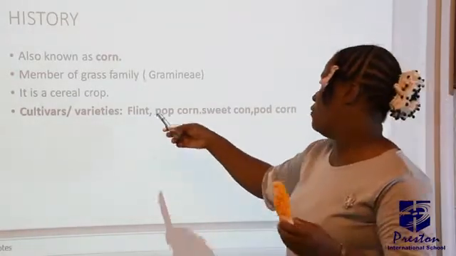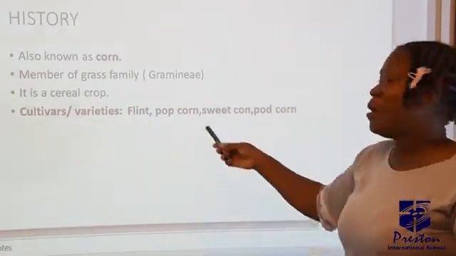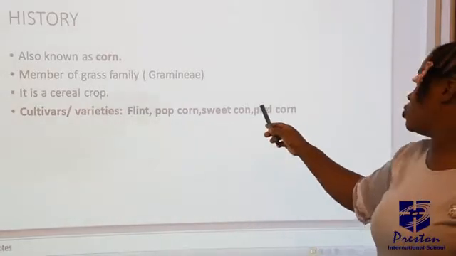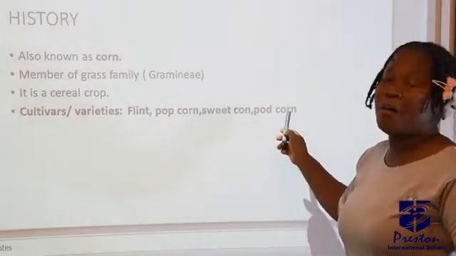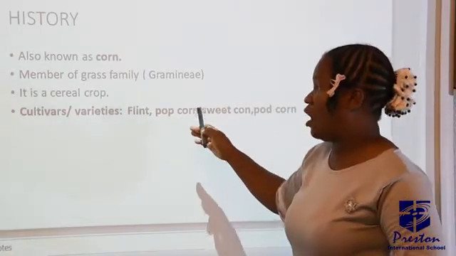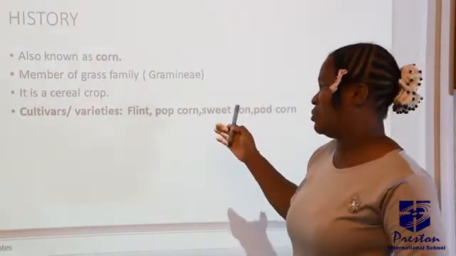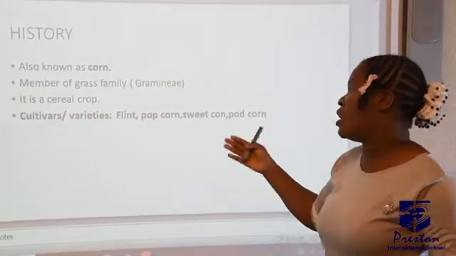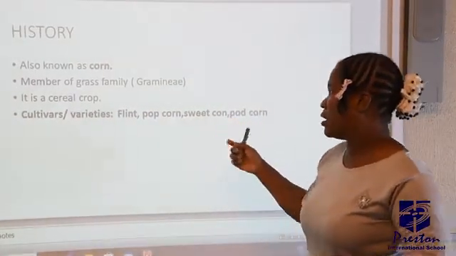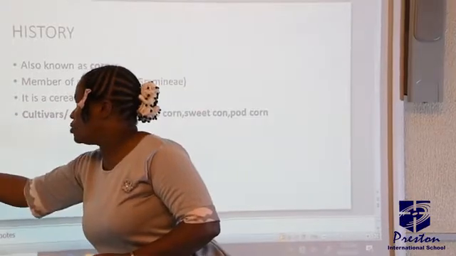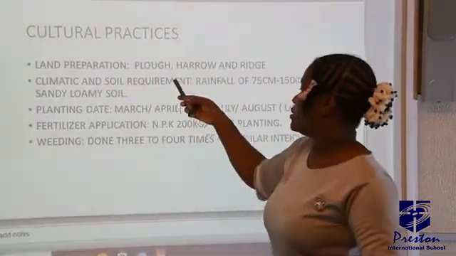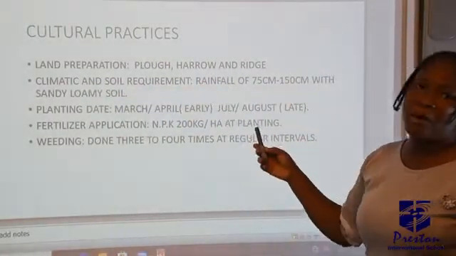We have flint corn, popcorn, sweet corn, and pod corn. They are all varieties or cultivars of maize. What is the meaning of varieties? Different types of maize.